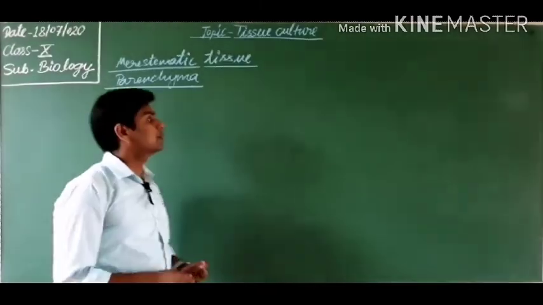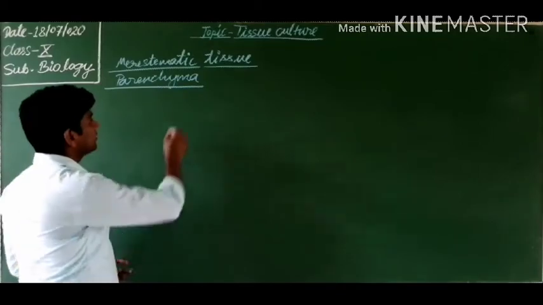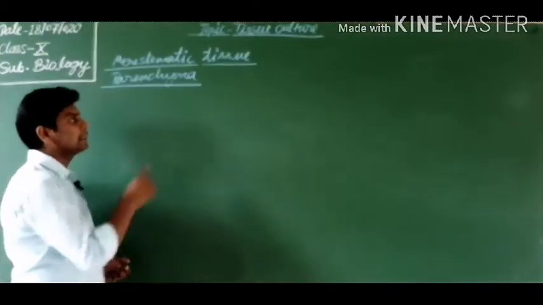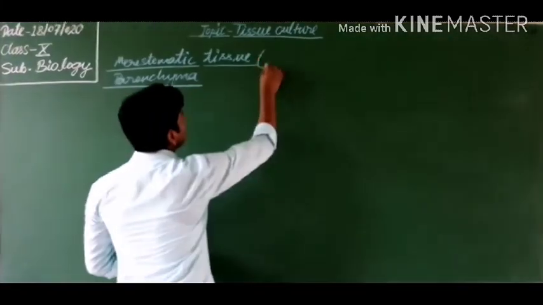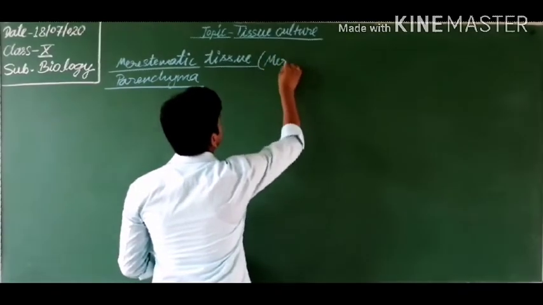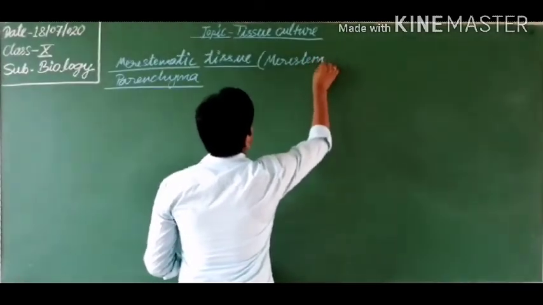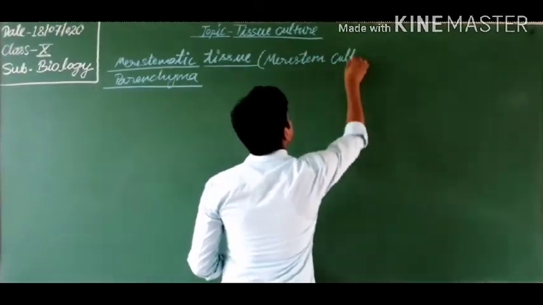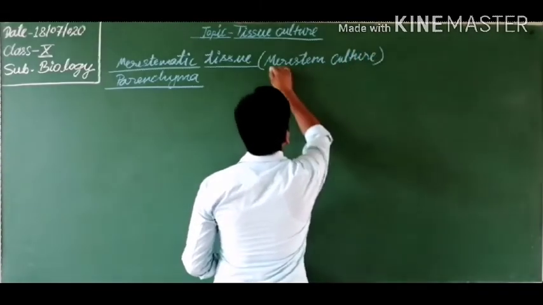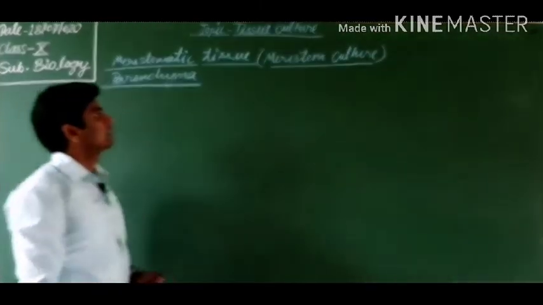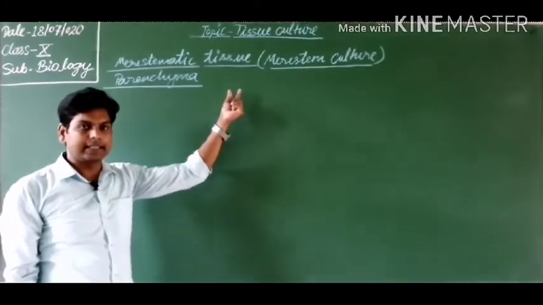Got it? When only meristematic tissues are used in this technique, it is known as meristem culture.